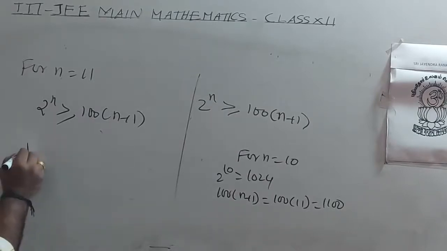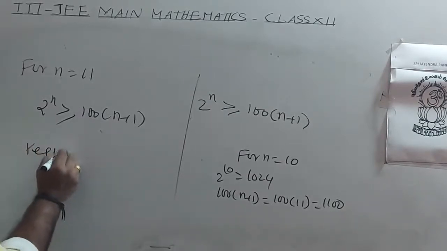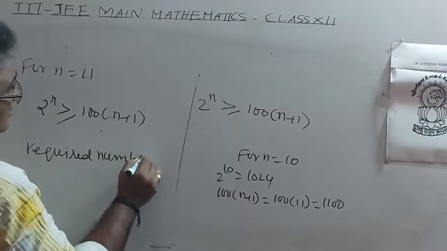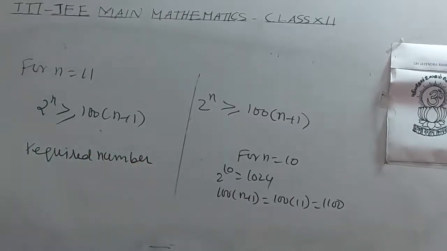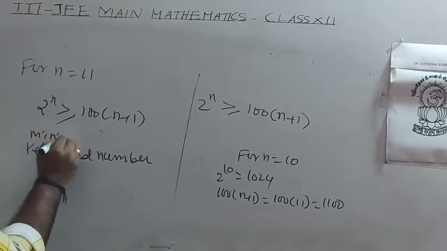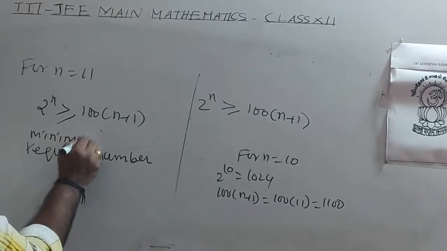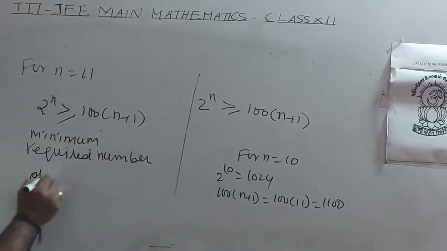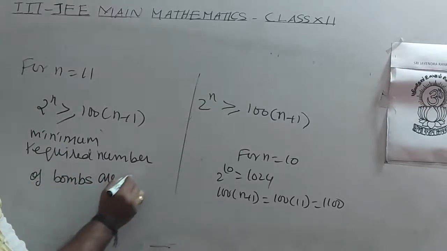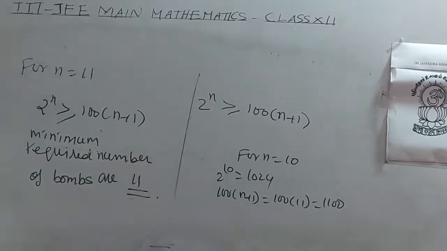So the minimum required number of bombs is 11.